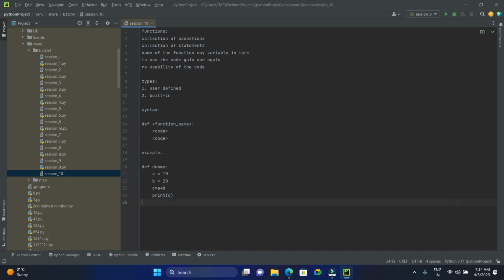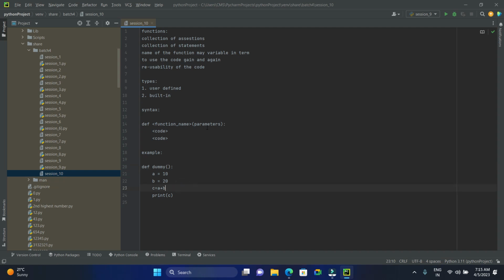What is the name of the function? It's dummy, and the function should be defined with the def keyword. It should start with the def keyword, and it should end with a colon and open and close parentheses. I forgot that. Sorry, guys. So here it should have parameters or arguments. You can go with parameters or arguments. Here we are not passing any kind of arguments. This is optional, guys. Parameters are optional, but open and close parentheses are mandatory.